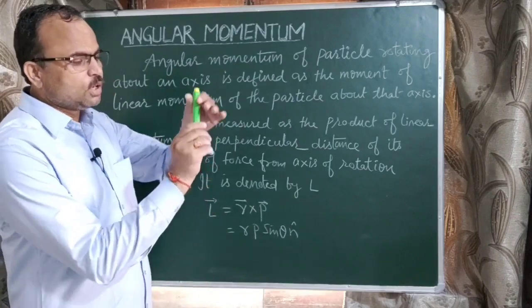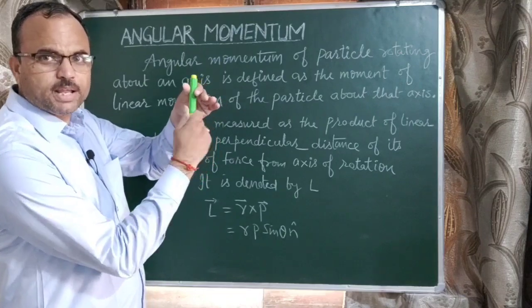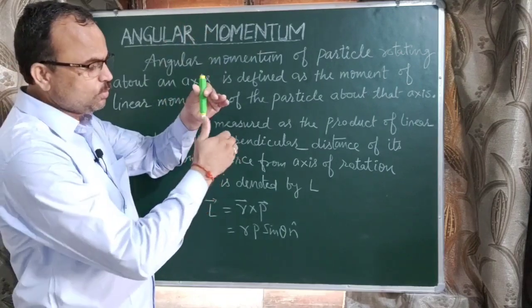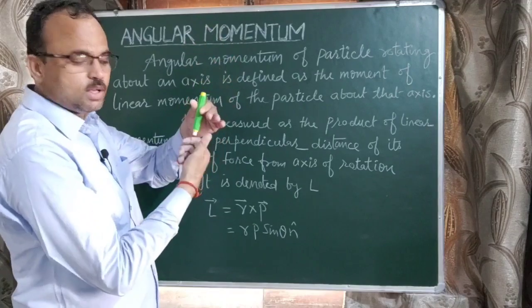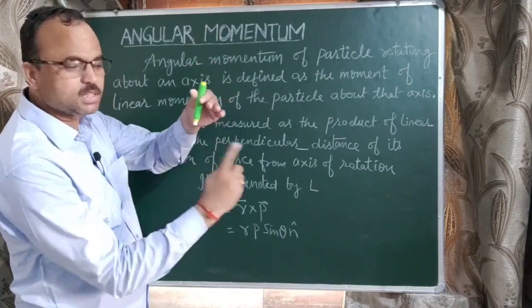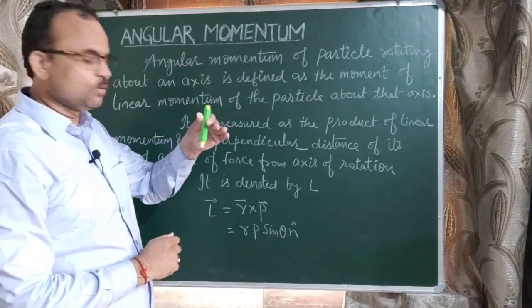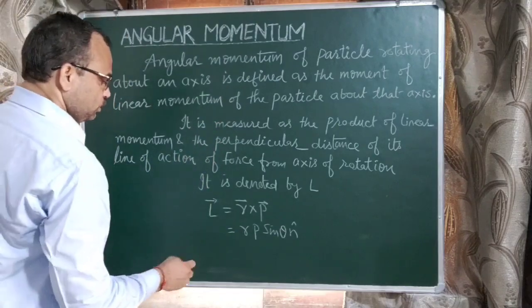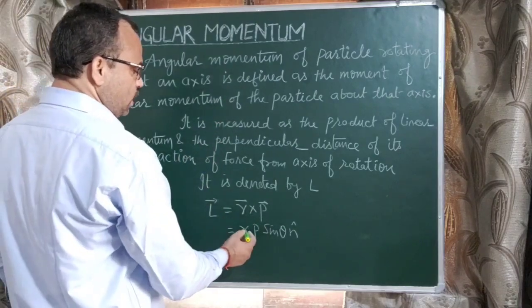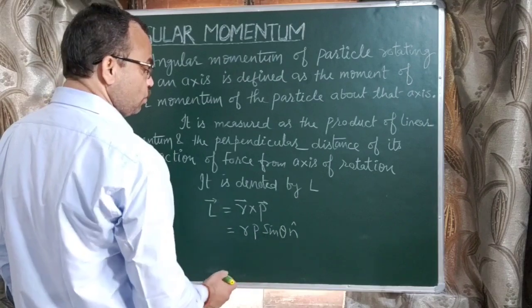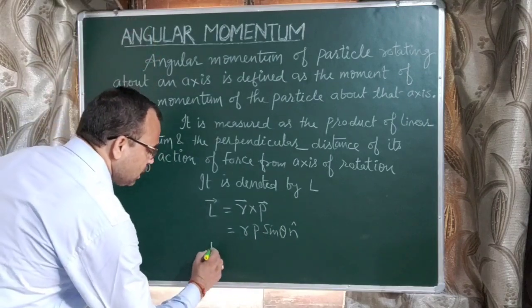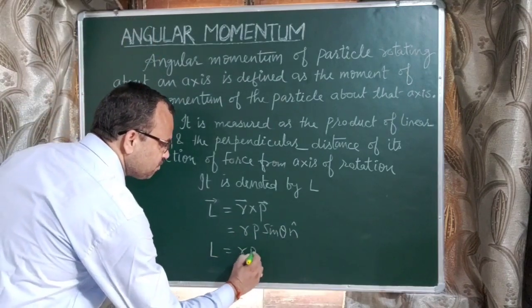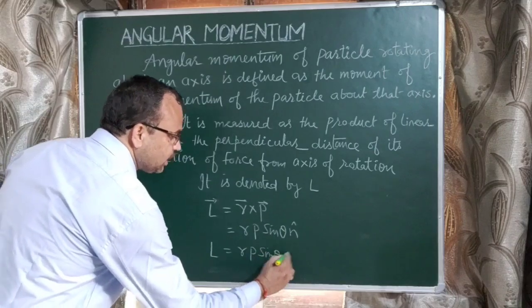When the screwdriver moves in this direction, it moves upward; when we move this side, it moves downward. So in vector notation, L vector equals r p sin theta into n cap, or L equals r p sin theta.